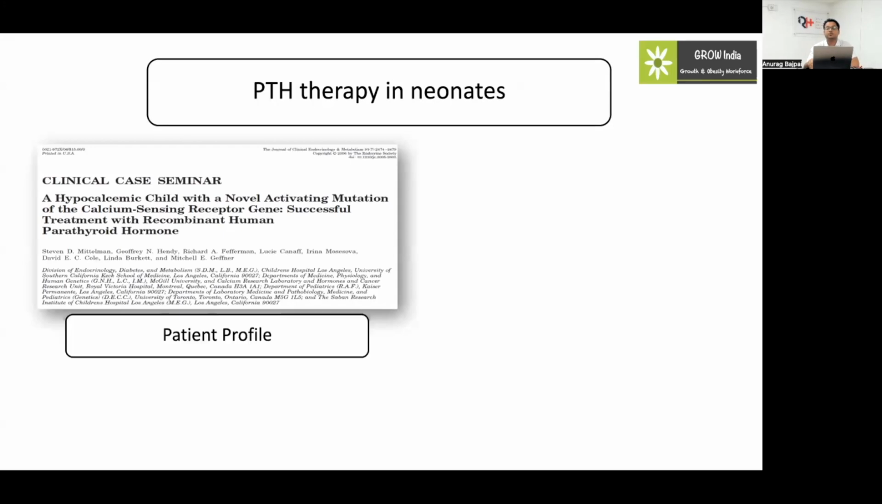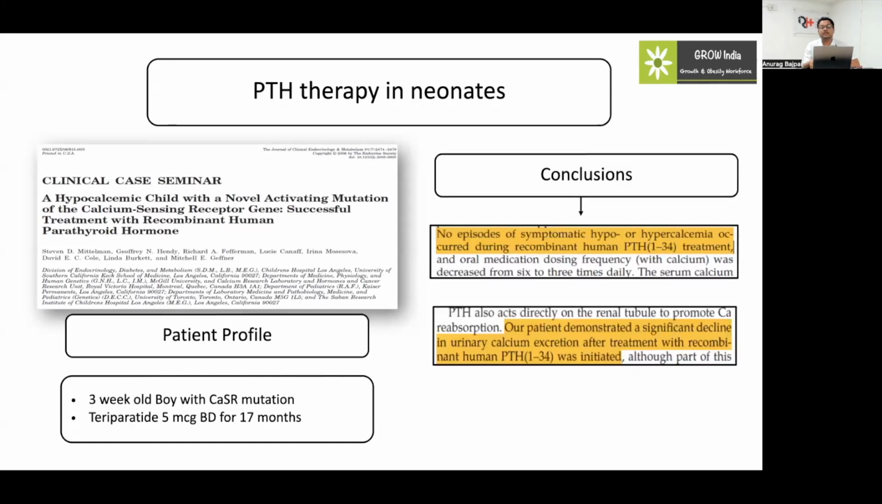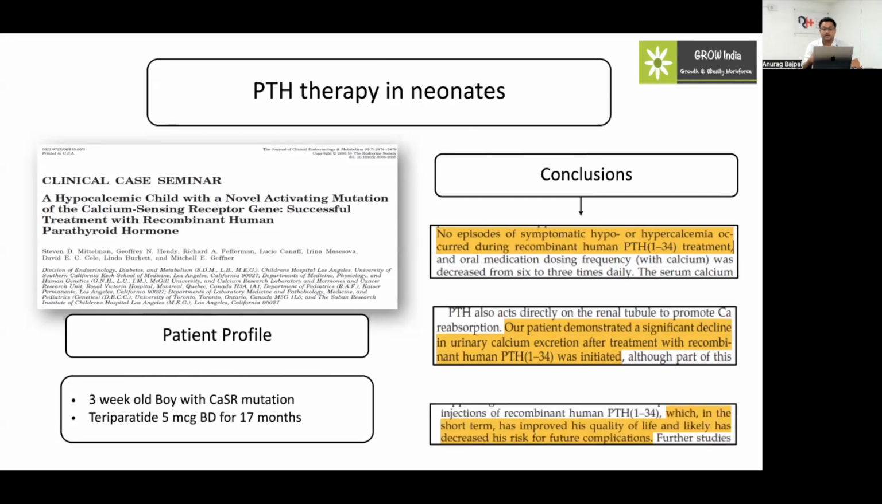First, this is a case report from around 2006 in the USA by Dr. Mittelman and his group. He took a 3-week-old boy with an activating calcium sensing receptor mutation and gave teriparatide, though the teriparatide was given much later, around 14 months. In this child, they concluded that there were decreased episodes of symptomatic hypo- and hypercalcemia, as well as a decrease in urinary calcium excretion using this recombinant PTH, which further improved his quality of life and decreased further complications.